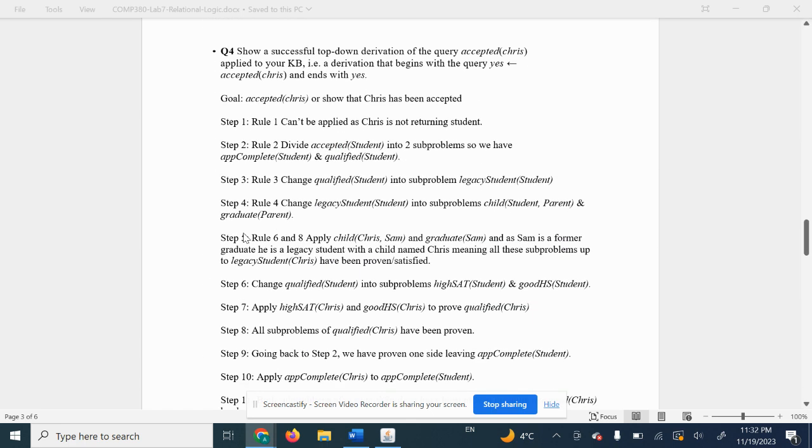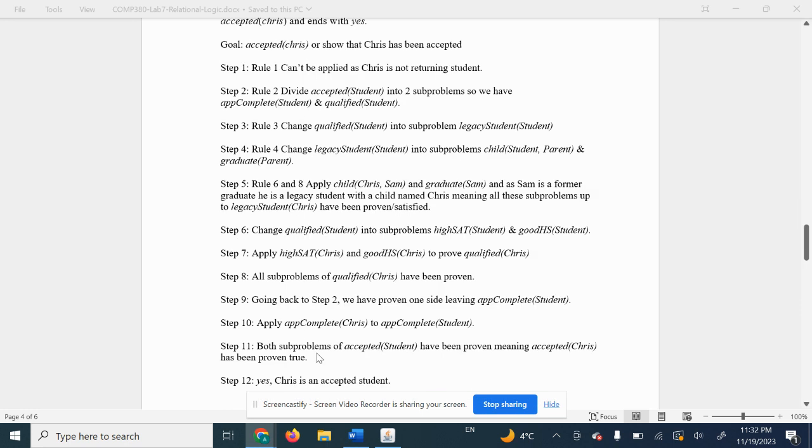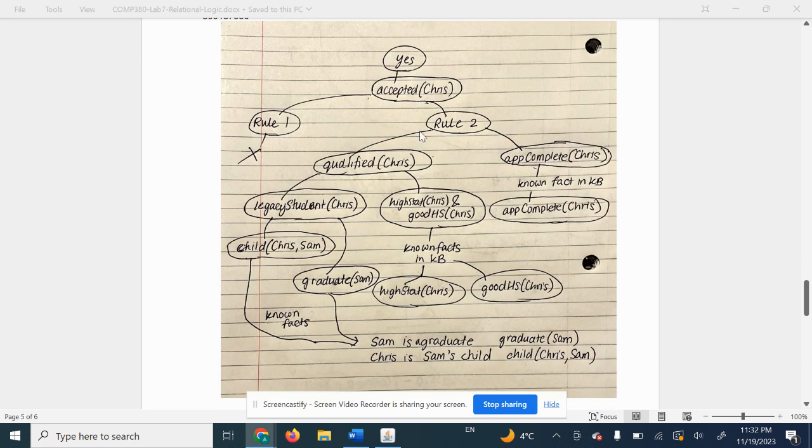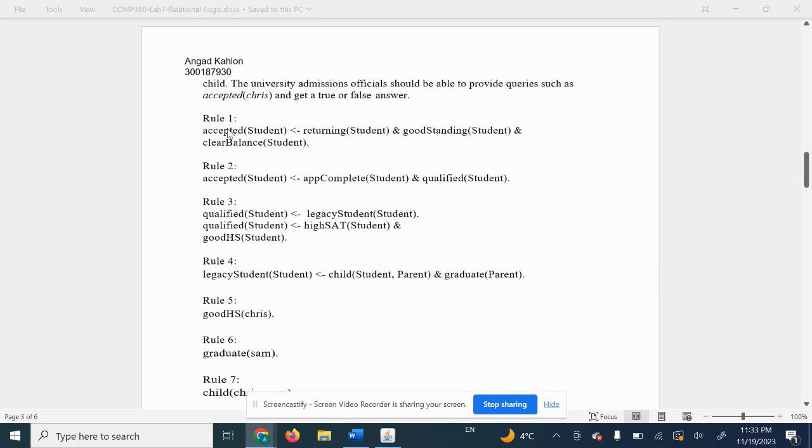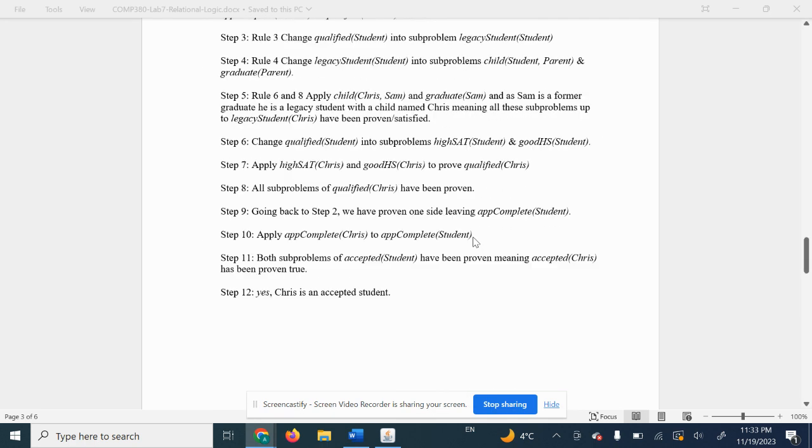Question 4 is asking to show a successful top-down derivation of the query accepted(Chris) applied to your knowledge base, starting with yes and ending with yes. Here are the steps written out in words, but I've also made a little tree, which is a bit easier to understand. We start off with yes, and from yes we go to accepted(Chris). We look at rule 1, which is one of the two rules for accepted student. We can't apply rule 1 because Chris is not a returning student, so we have to apply rule 2. Rule 2 says that it has to be app_complete and qualified.